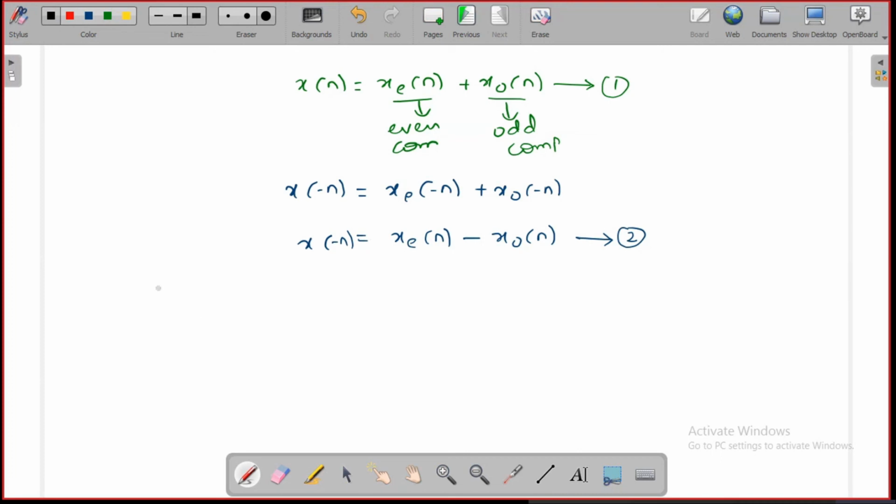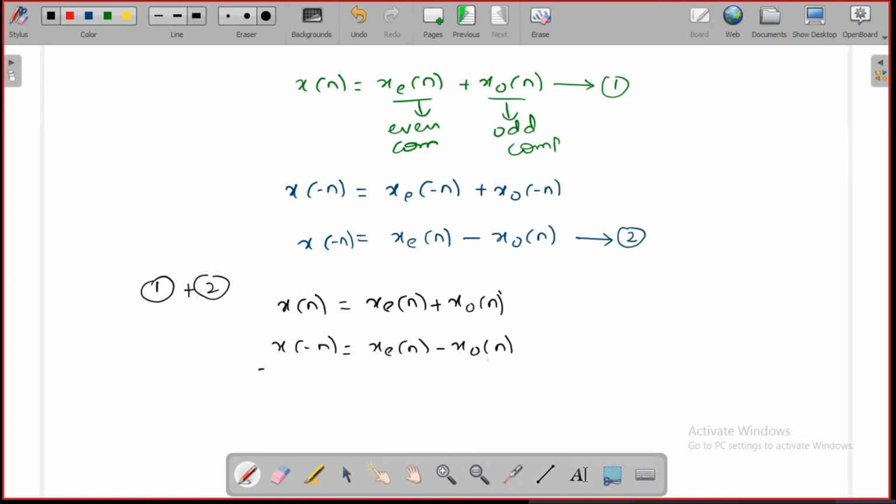Okay, then add these two, 1 plus 2. What happens? x of n is equal to xe of n plus xo of n, which is the first equation. Second equation, x of minus n is equal to xe of n minus xo of n. Add these two, the odd components will get cancelled.